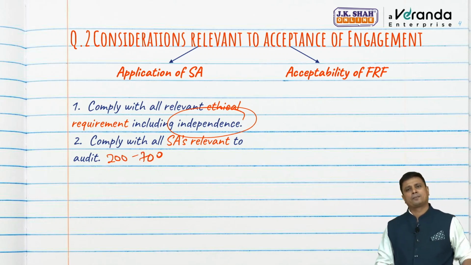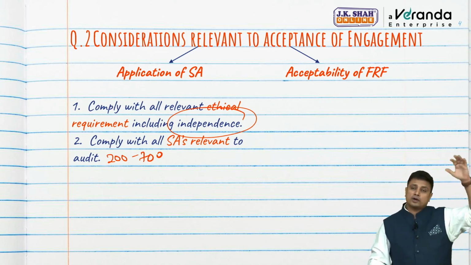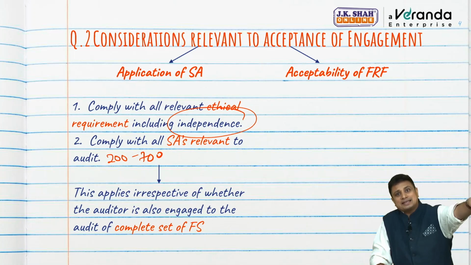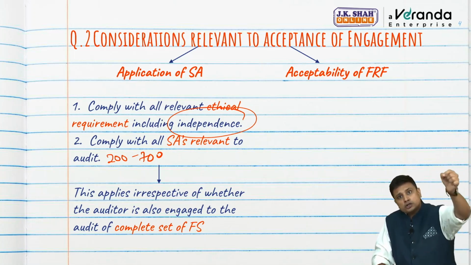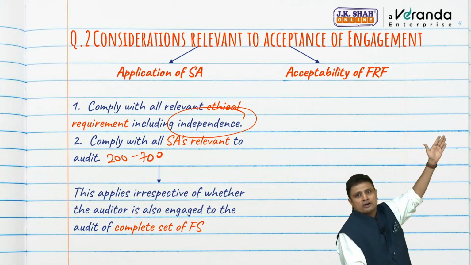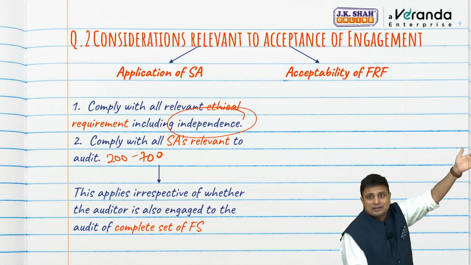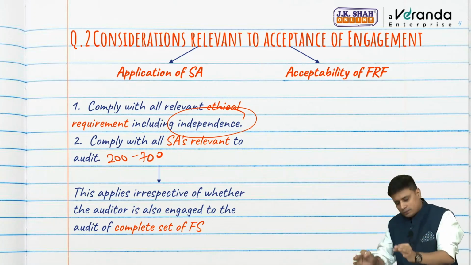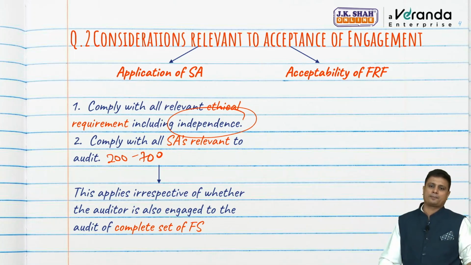all the relevant essays. Now, even if I am auditor of complete set of financial statement, I will have to comply with all relevant essays for single financial statement or specific element of financial statement. See, I cannot take a shield. Okay, I was auditor of complete financial statement. There I have taken into consideration all the essays. Here also I will have to comply with all the relevant essays.